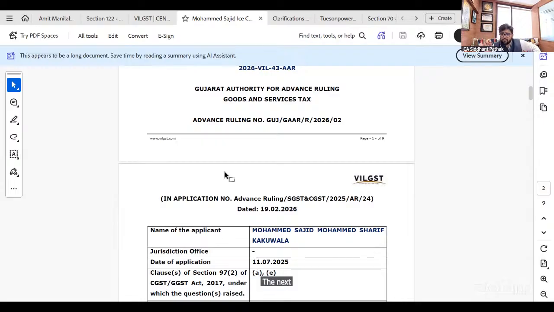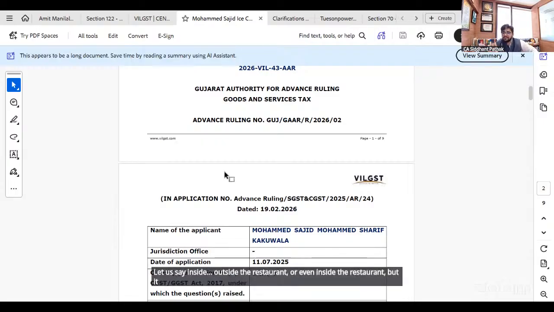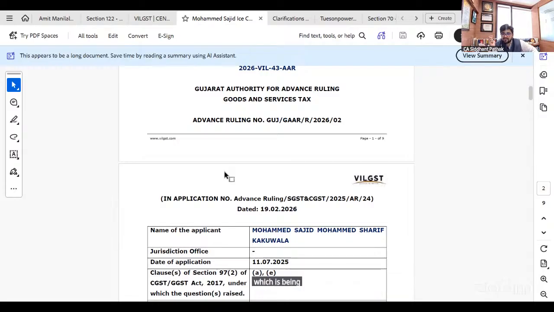The next question was, if that ice cream is manufactured, let us say, outside the restaurant or even inside the restaurant, but is then being used to make some dishes such as kulfi falooda, which is being served at the restaurant, or a milkshake, which is being served at the restaurant.